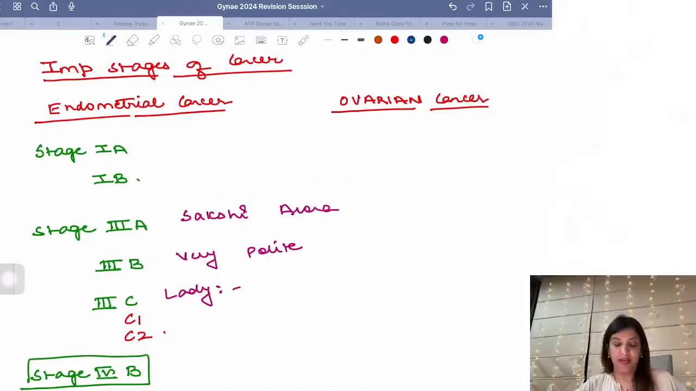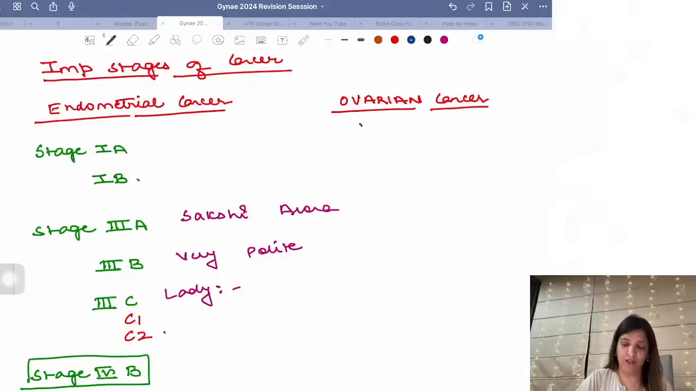Oh, so coming to important stages. Now in important stages, when to start plotting partogram, 4 centimeters or 5 centimeters? Now with the labor care guide coming in, you start plotting at 5 centimeters, right? Now coming to endometrial cancer staging.